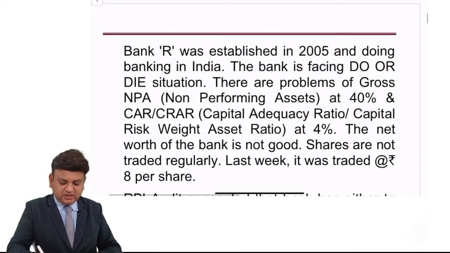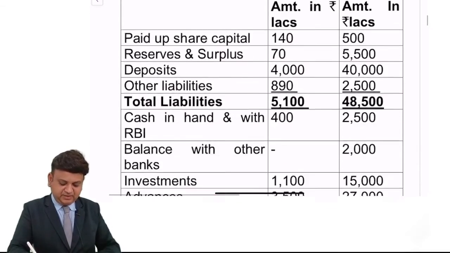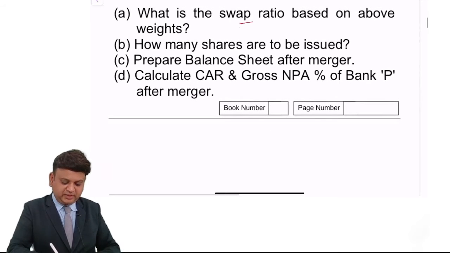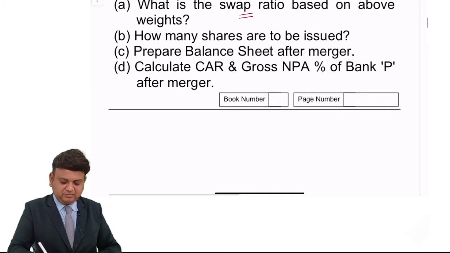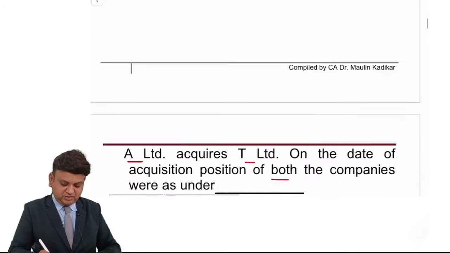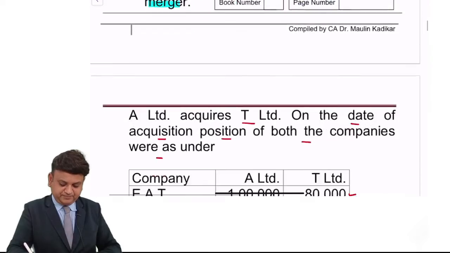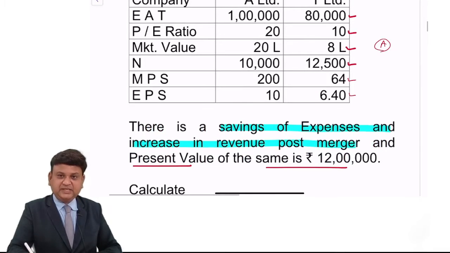This is again an important question. Bank example. This was a new point, especially the gross NPA. Balance sheet, slightly a new point. Capital adequacy ratio important. Gross NPA important. This is again A category question. Market value of the merged firm. This is again A question. Market value of the merged firm.